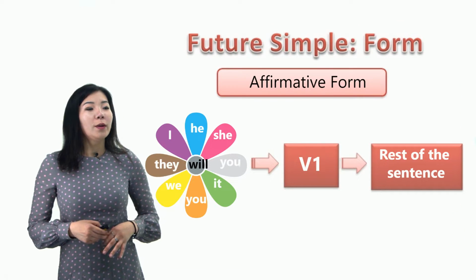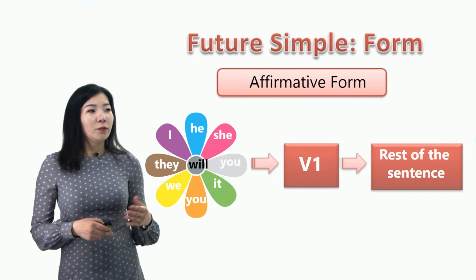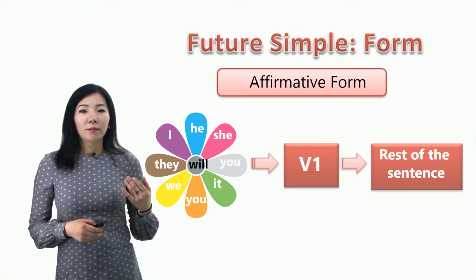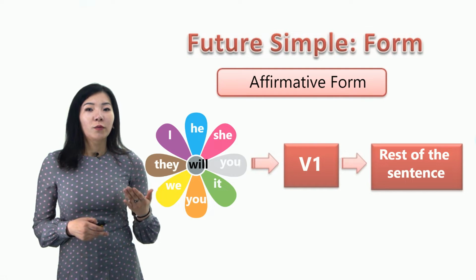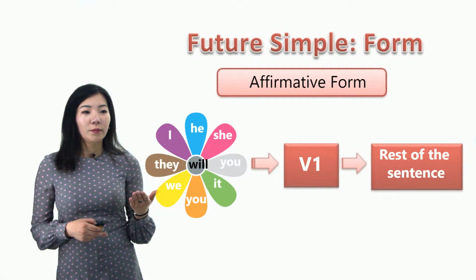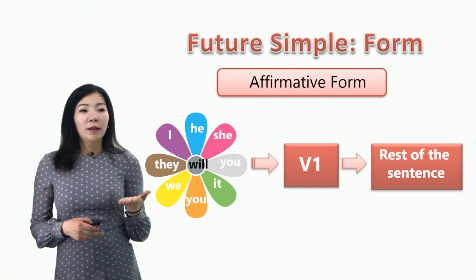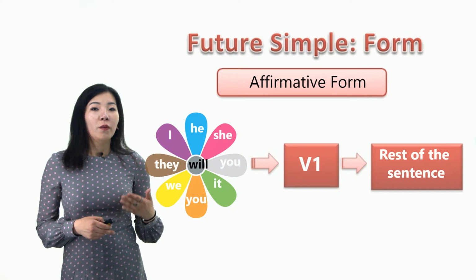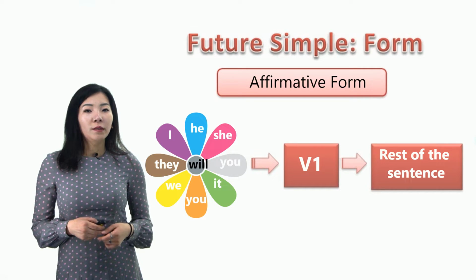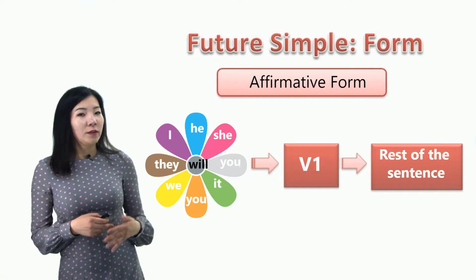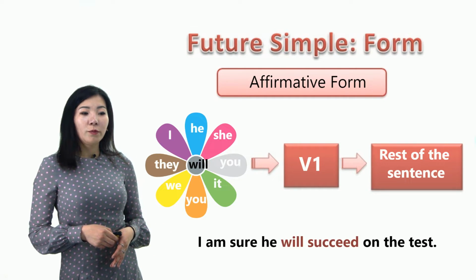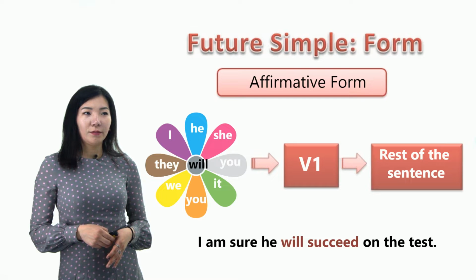So to form an affirmative sentence in future simple, we start from the subject. Then we need the auxiliary verb will, followed by the main verb in the base form, and then the rest of the sentence will follow. For instance, I'm sure he'll succeed on the test.